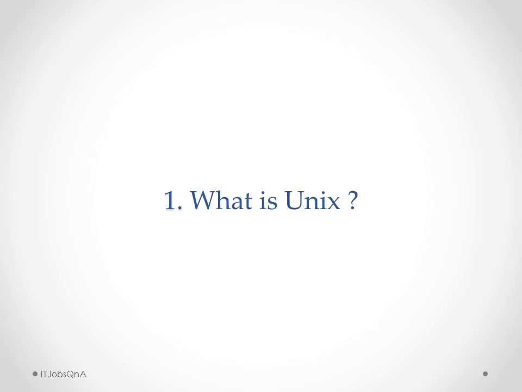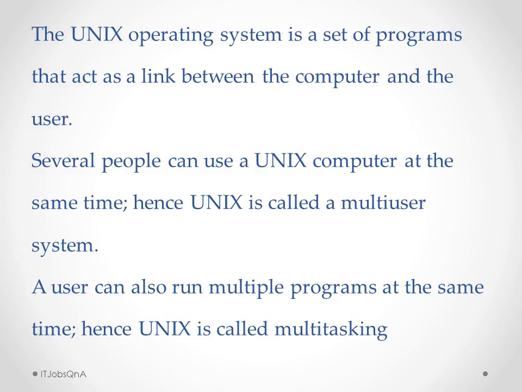First question is, what is UNIX? Well, UNIX is an operating system. The UNIX operating system is a set of programs that act as a link between the computer and the user. Several people can use a UNIX computer at the same time, hence UNIX is called a multi-user system. UNIX can also run multiple programs at the same time, hence UNIX is also called a multitasking system.